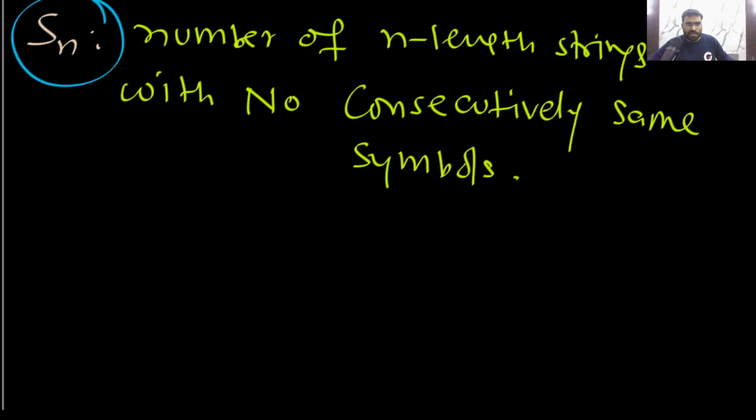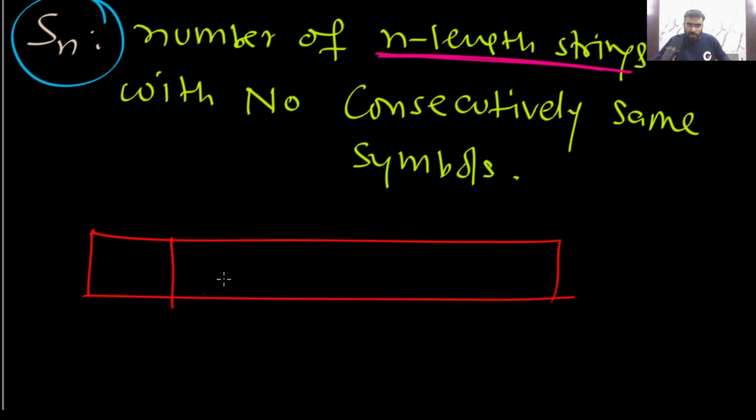So remember what Sn will be. Sn will be the number of n length strings with no consecutively same symbols. You cannot put any consecutively same symbols. Okay. So now you can write the recurrence relation for this. If you have these n places, then we do not want any consecutive same symbol.